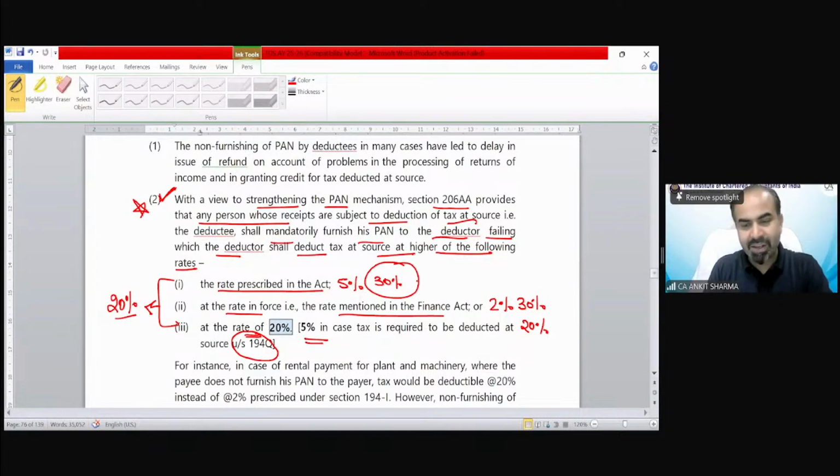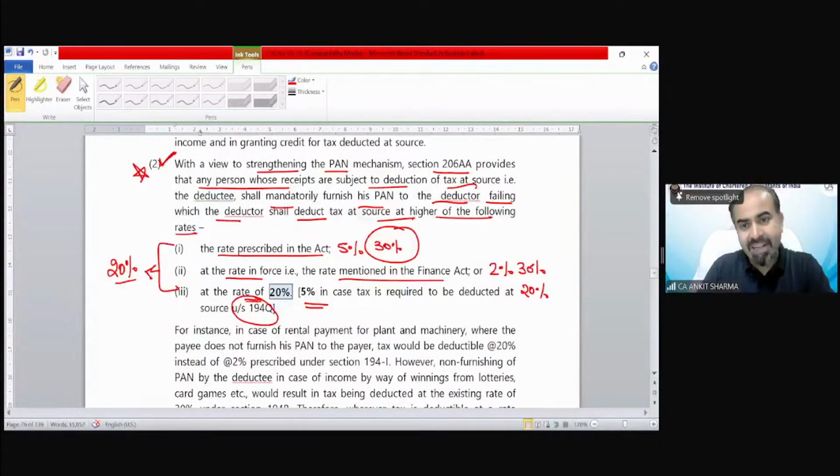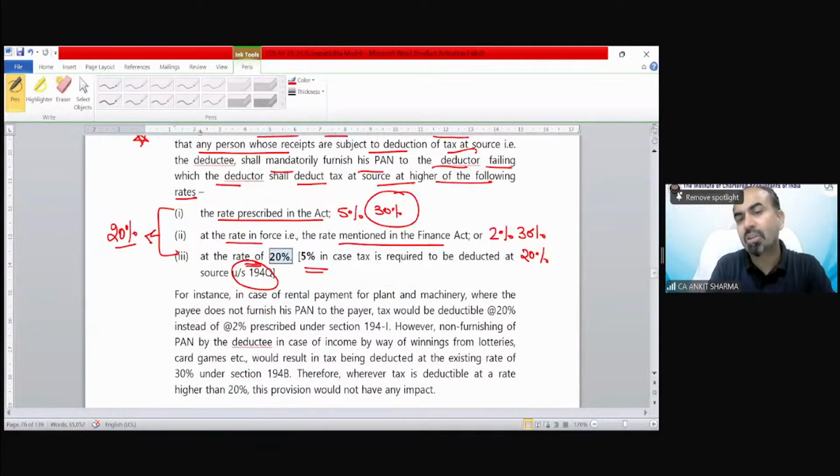Even if he submits, still it would be 30%, because the normal rate in case of casual income is 30%. So in those cases where the rate is more than 20%, this section would not have any effect. But for those cases where the rate is less than 20%, in that case, 20% would be charged in those cases where PAN number has not been submitted by the payee. Clear? You can see in case of lottery winning, etc., the rate would be 30%. So this section would not be able to apply in that case.